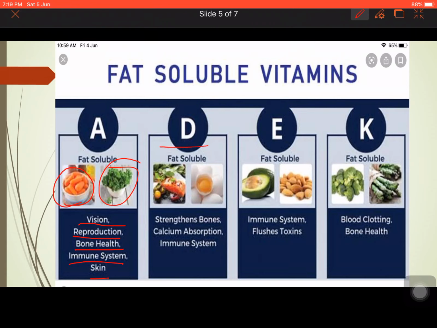This is D. This also strengthens the bone. It helps in calcium absorption and in the development of a strong immune system. Nowadays, with the coronavirus pandemic, we are telling everywhere that your immune system should be strong and you should have an adequate amount of vitamins and minerals in your body. Vitamin D has been given main importance because many have started taking vitamin D capsules, but it is not actually necessary. Without medical supervision or a doctor's prescription, you can't take vitamin D or any other multivitamin.